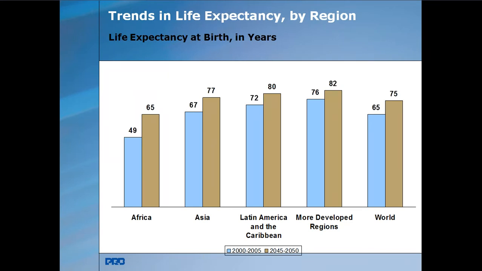In Asian countries it is 67 years, and by 2050, it is 77 years. In Latin America and the Caribbean, it is 72, and by 2050, it is 80 years. In more developed regions, it was 76 years, and now it is 82 years. In the world, it is 60, and as a whole, it was 65 and now it is 75 years.